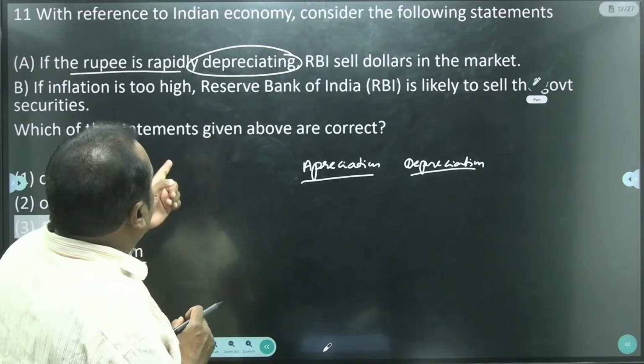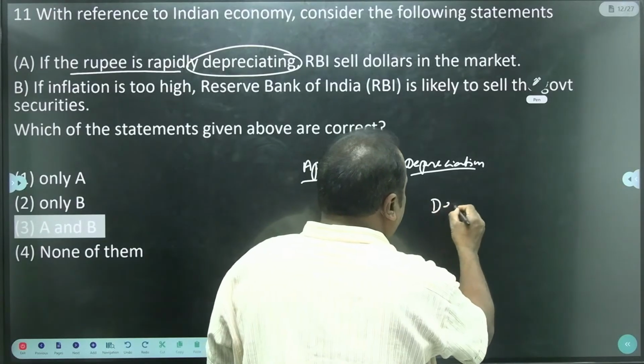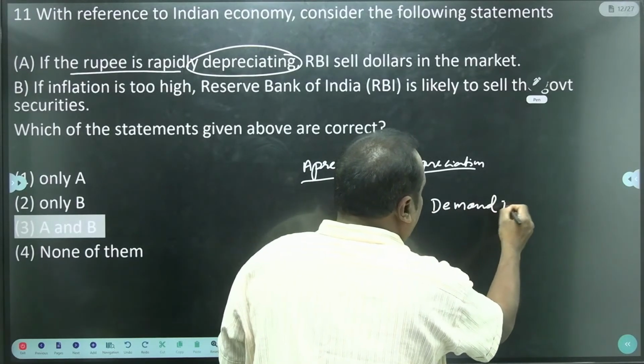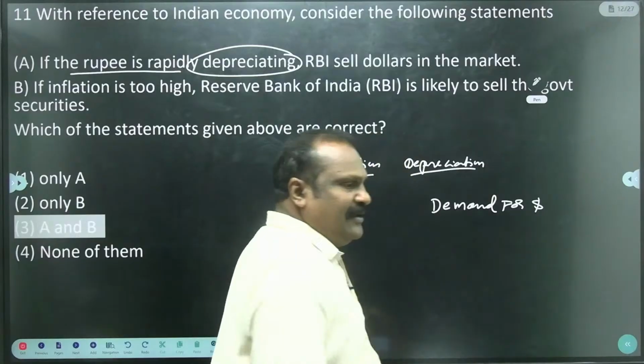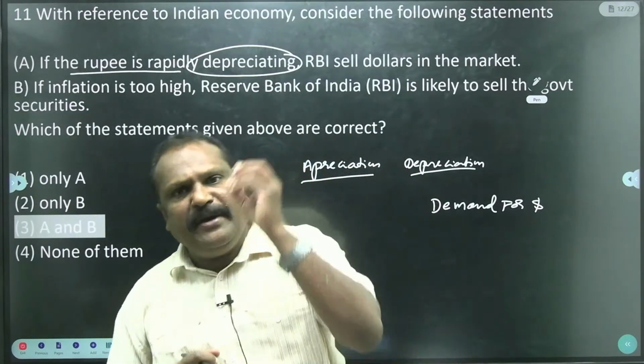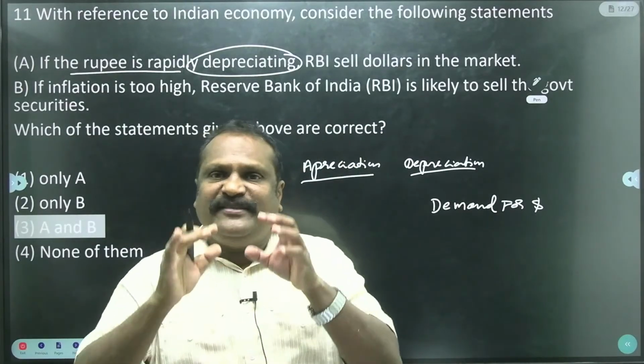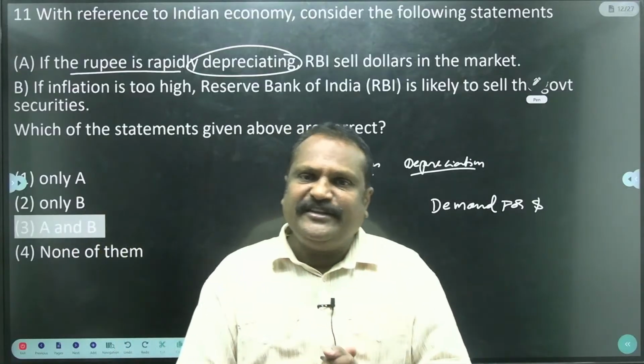Now, during the depreciation, what happens? There is much demand for dollars, because when there is a depreciation, automatically there will be much demand for the dollar. To reduce the demand for the dollar, RBI sells their dollars in the market.